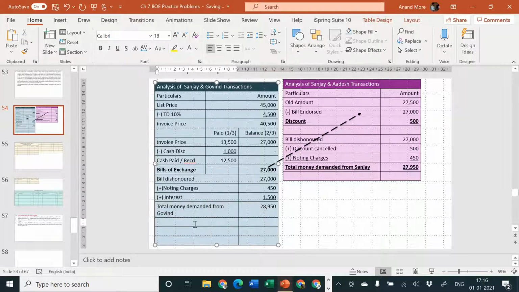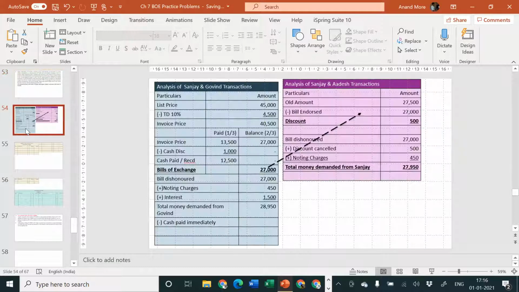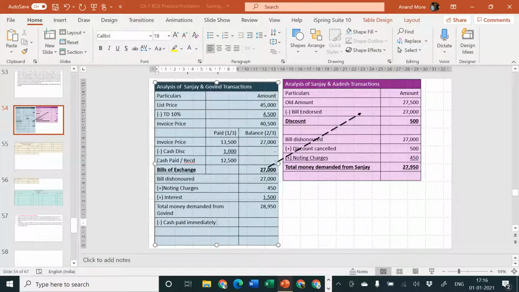Less from that, how much cash is received today? Cash paid immediately. Is it paid by cash or by check? Govind requested Sanjay to renew the bill. Sanjay agreed on the condition that Govind should pay rupees 5250 immediately along with noting charges, and for the balance, a new bill. Okay, no problem. So we can call it cash, and the amount of cash will be how much?